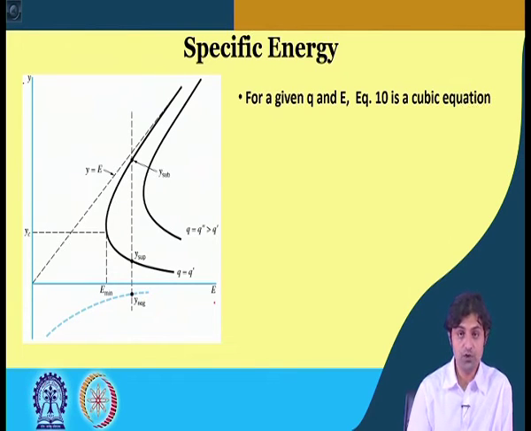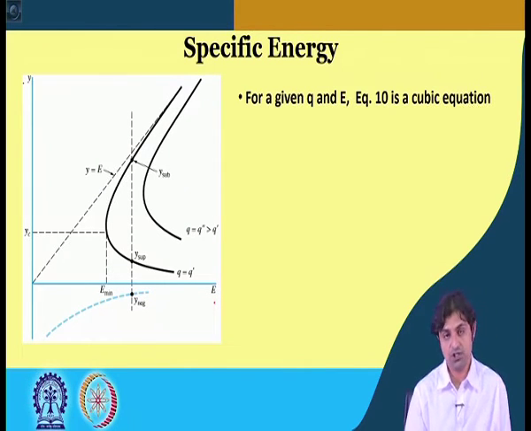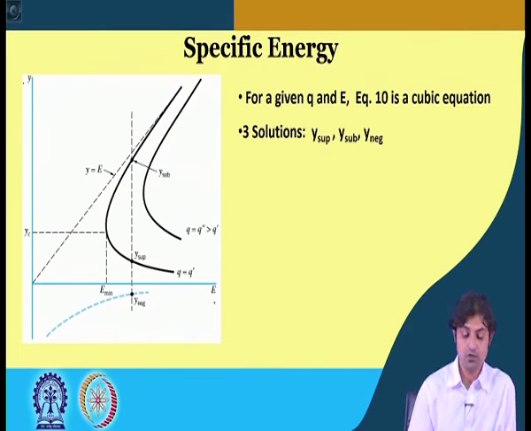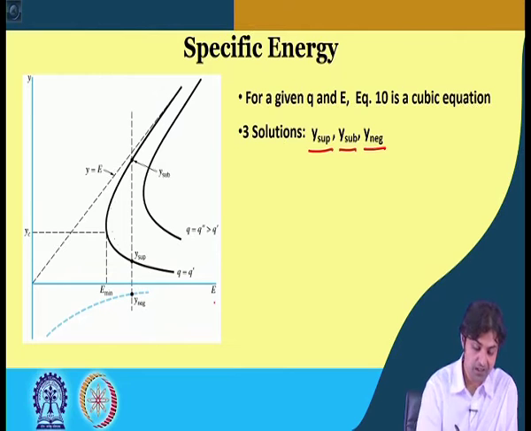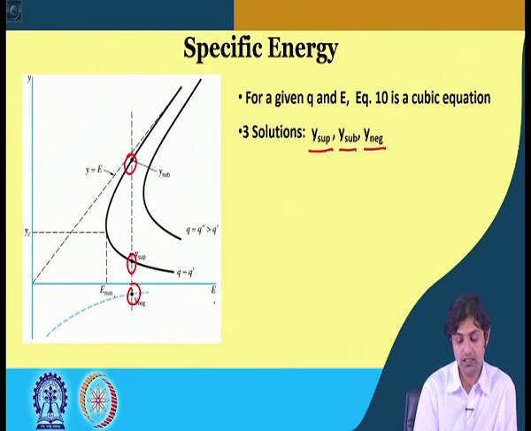So, for a given q and E, equation 10 is a cubic equation in y. So, there are going to be 3 solutions: y supercritical, y subcritical and y negative. So, if you take one curve, there will be 3 y's, this will be 1, this will be 2 and this will be 3.